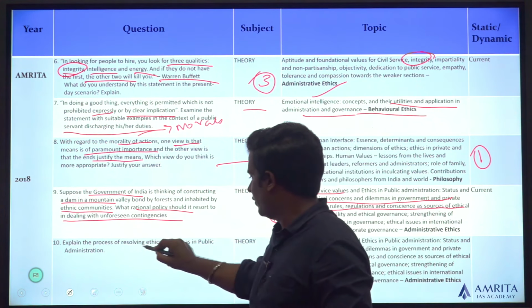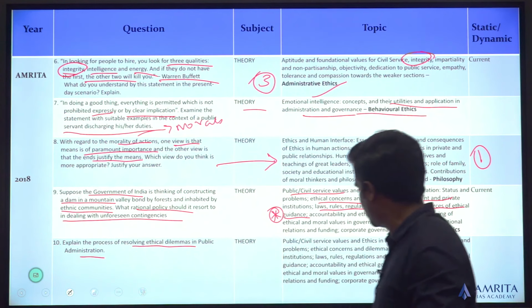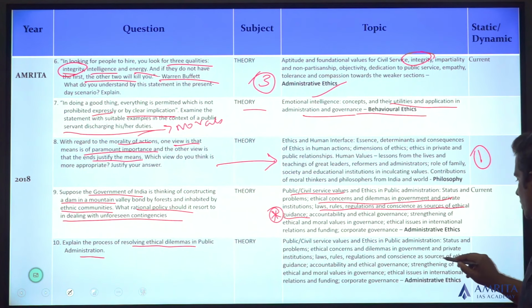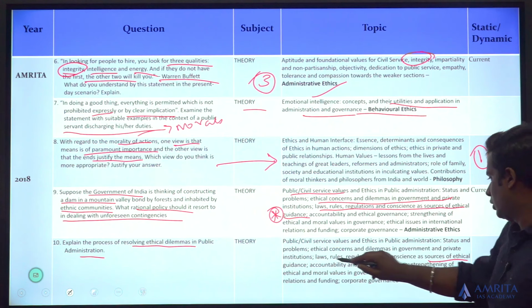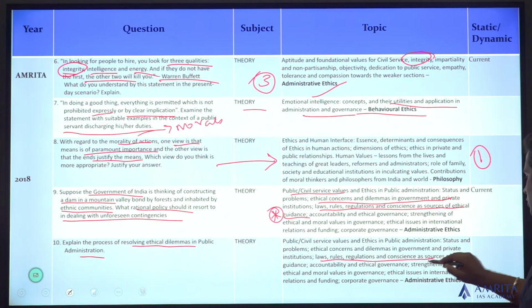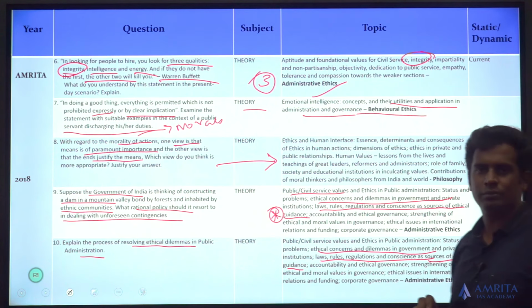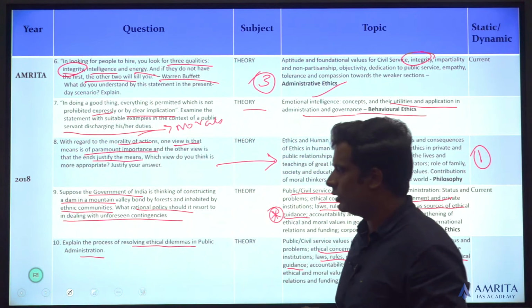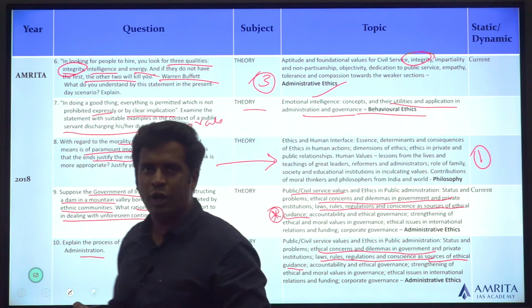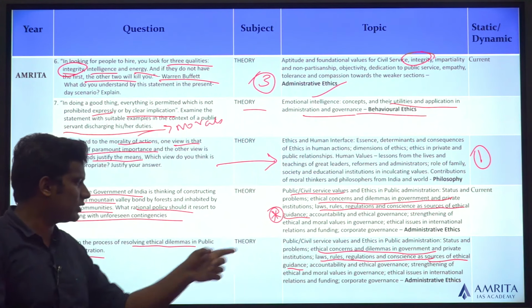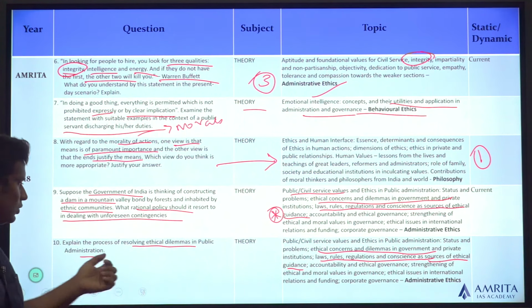Explain the process of resolving ethical dilemmas in public administration. There is a topic known as laws, rules and regulations as source of ethical guidance, ethical concerns and dilemmas in government. A really straightforward question. All you have to do is just focus, find the syllabus, learn the content for the syllabus, you got it.